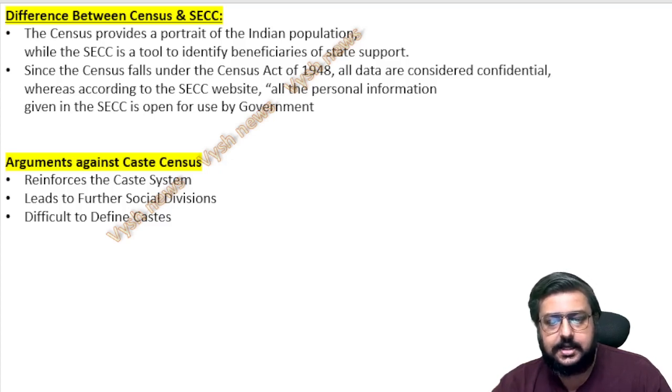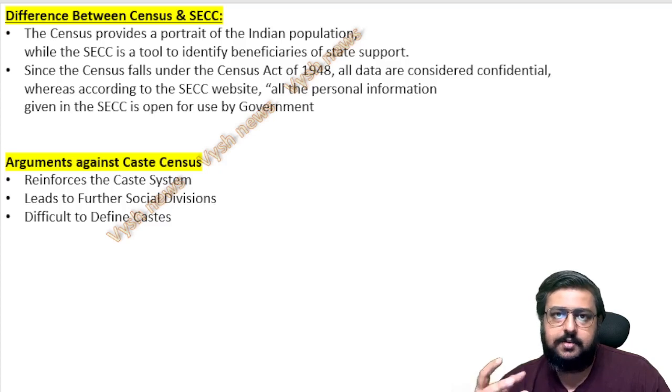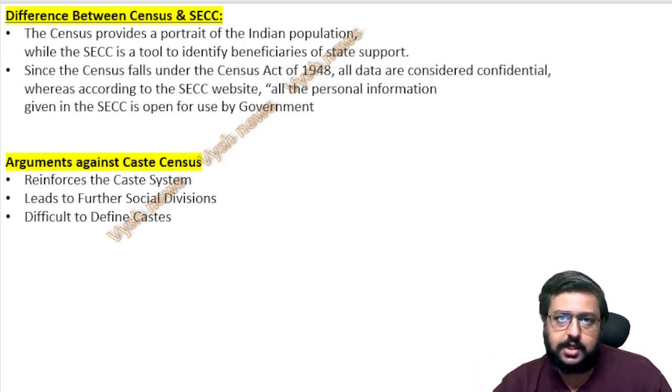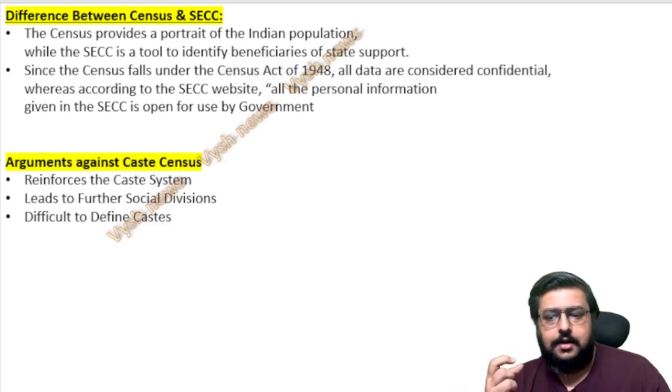The argument against is that if you bring back the caste census, it will reinforce the caste system and the divisions, and lead to further social division. It is also difficult to define caste, because each caste has many subdivisions, many variations, and many interpretations by the people in villages, who themselves don't know under which caste to identify, or maybe they identify as part of 2 castes. So multiple problems are there. These are the arguments against the caste census.